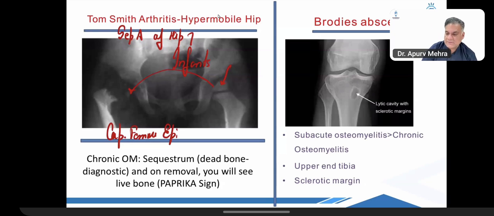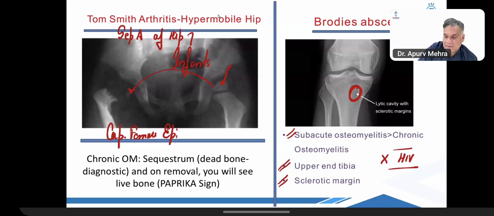Then comes subacute infections of the bone. Subacute infection means they've been there for longer. They will have a sclerotic margin with a lytic lesion. Sclerotic margin means good immunity. The patient's body is trying to stop it, called Brodie's abscess. Some books say it is chronic osteomyelitis also, but you will choose subacute over chronic. It is seen in the upper end of the tibia and will have sclerotic margins. It is seen in an immunocompetent host. It means you will not see it in HIV positive patients where the immunity is compromised.